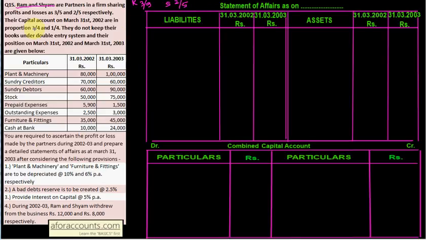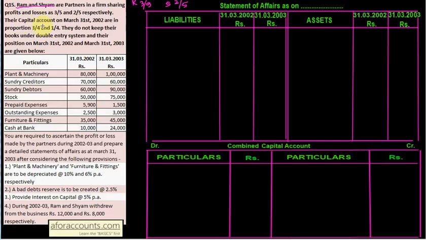Their capital account on 31st March 2002 are in proportion of 3/4 and 1/4. So twist in the tail, there is a different ratio for your profit and different ratio for your capital.